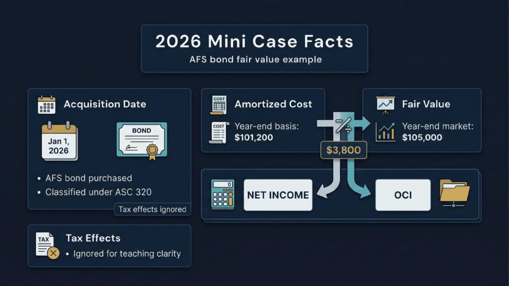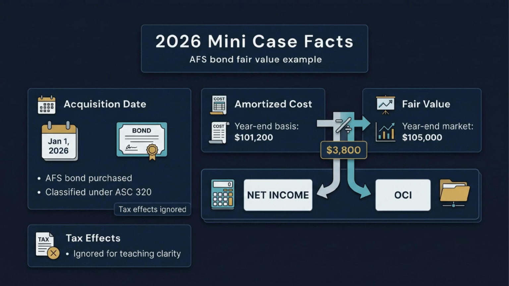Now let us apply the rules to a simple 2026 example. On January 1st, 2026, an AFS bond is purchased and classified under ASC 320. At year end, the amortized cost basis is $101,200.